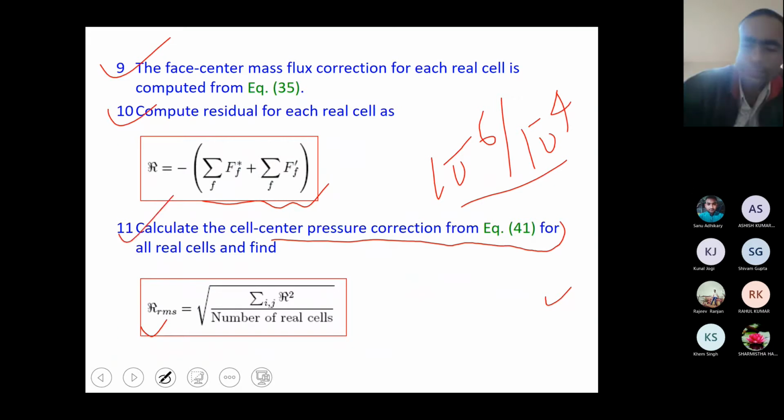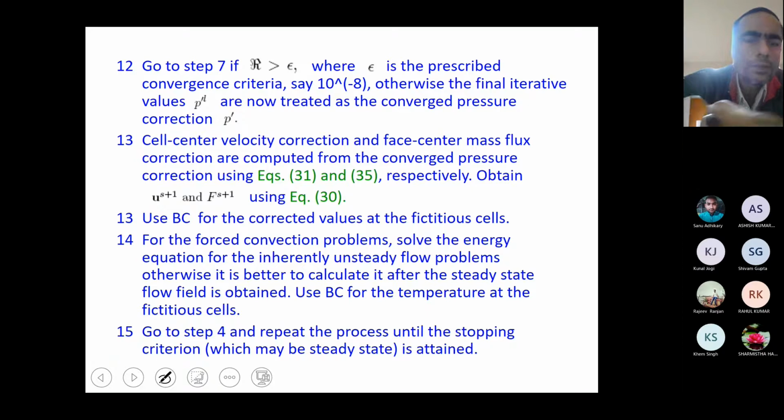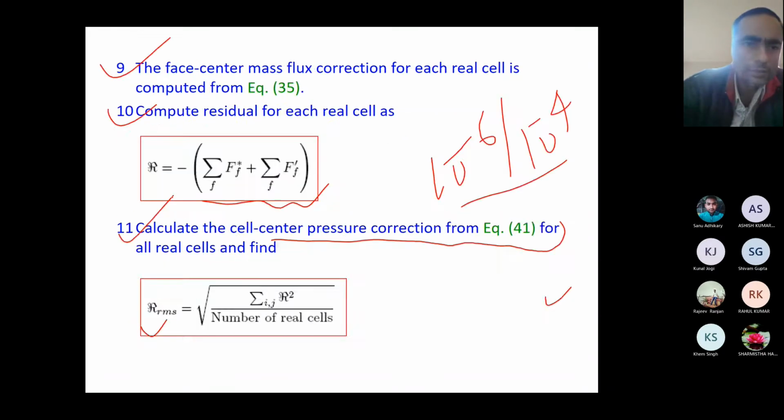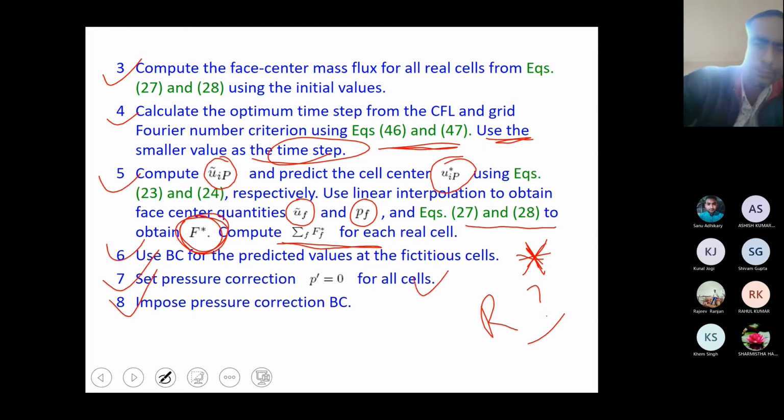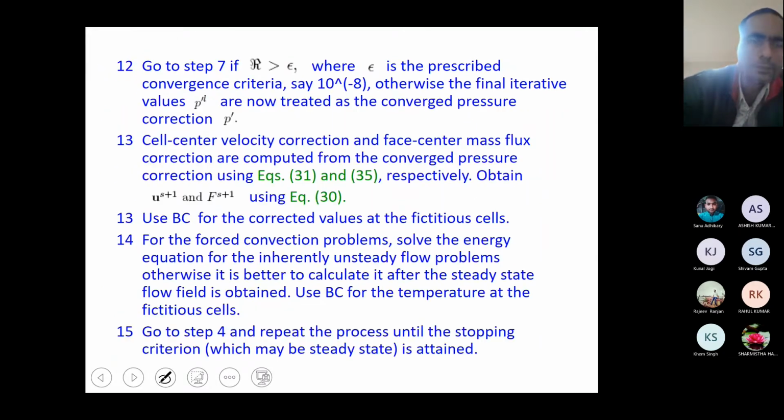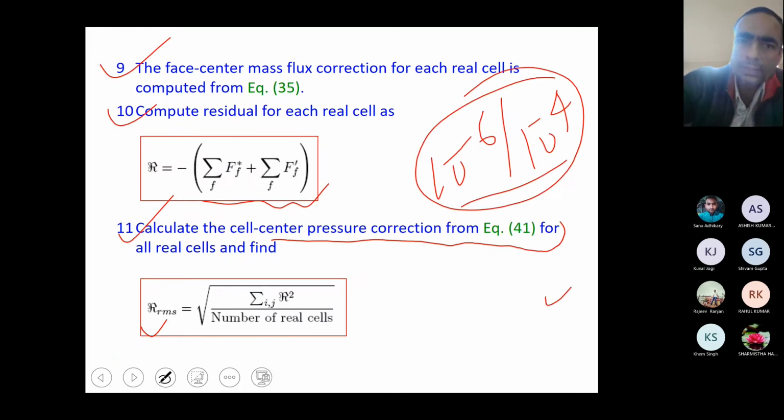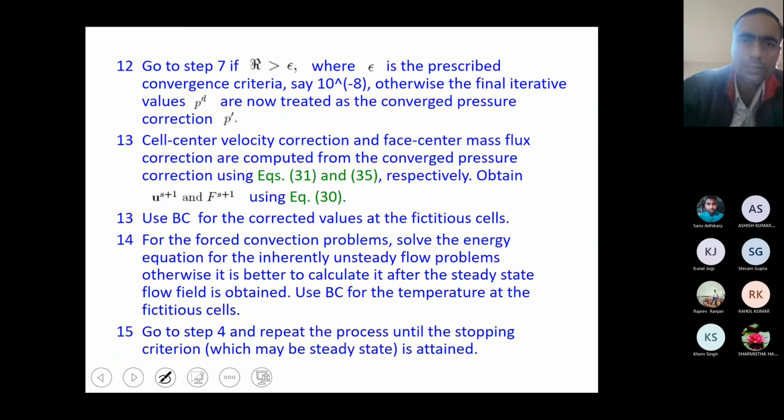Now go to step 7. What does step 7 say? Step 7 is to set the pressure correction. If the residue R is greater than epsilon, which I already suggested, you have to make this residue 0, here it says 10 raised to the power minus. Otherwise, the final iteration values are now treated as the converged values.